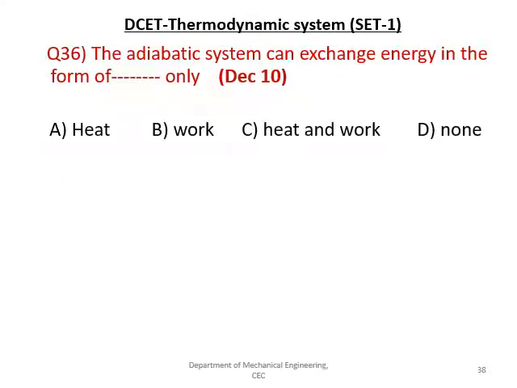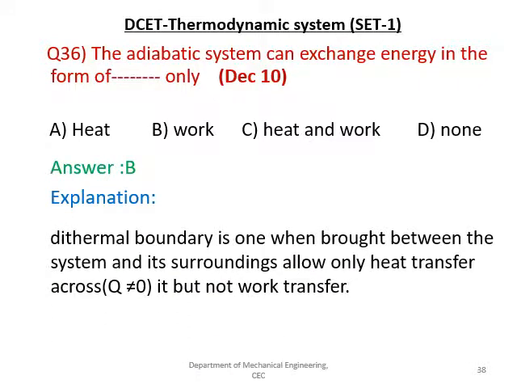The next question is, the adiabatic system can exchange energy in the form of whether it is a heat, work, heat and work, and none. The right answer is B, that is a work. So the diathermic boundary is one which is between the system and the surrounding and allows only heat transfer, that is Q is not equal to 0, but there will be no work transfer.